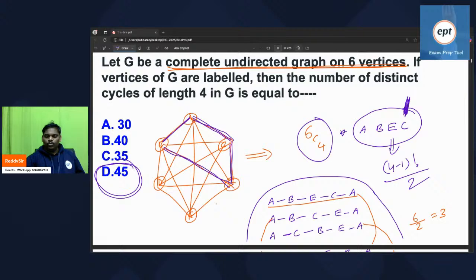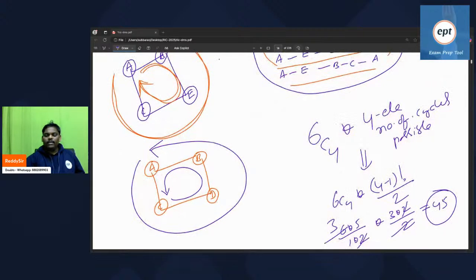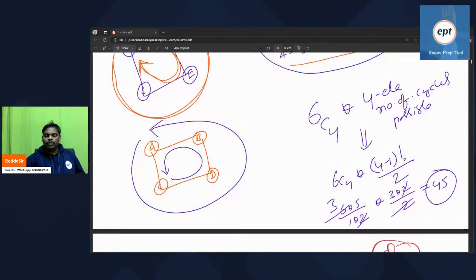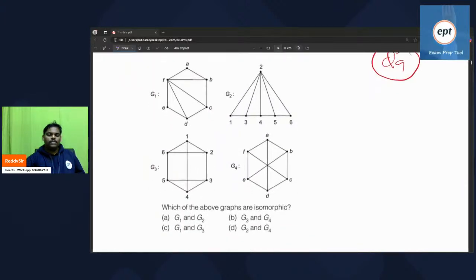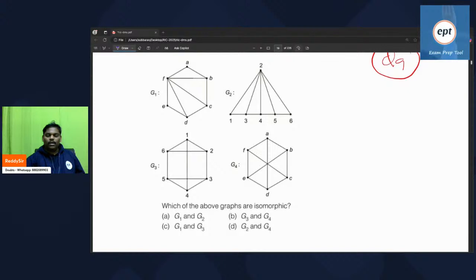Right. Let's move to the next problem. It's a very, very interesting problem. Please take care. Now come to the next. He's asking, in all these 4 graphs, which are isomorphic? Can you verify?